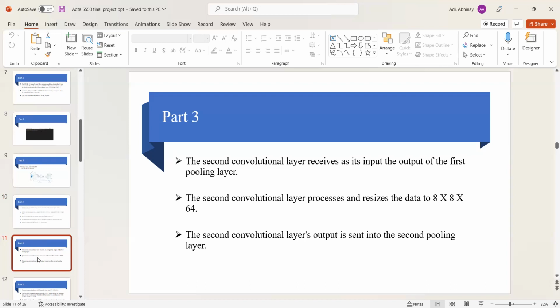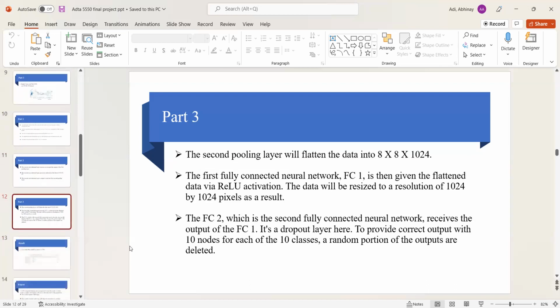And in the next slide, the second pooling layer will flatten the data into 8 by 8 by 1024. The first fully connected neural network, FC1, is then given the flattened data via ReLU activation. The data will be resized to a resolution of 1024 by 1024 pixels as a result.